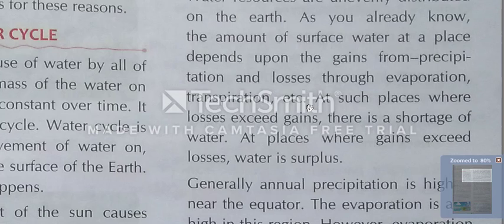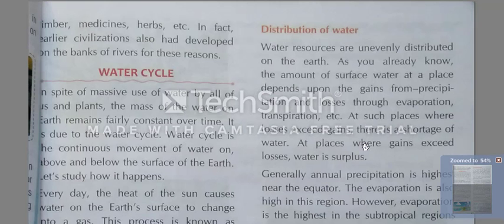Okay, they lose mostly the water they have gained, and because of this there is a shortage of water. It means the water of a place comes from the rain. On a place, water is gained by rain, hail, sleet, and ice or snow. And they lose the water in the form of evaporation and transpiration.